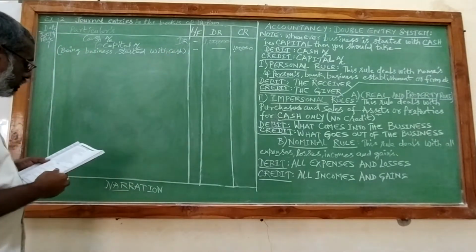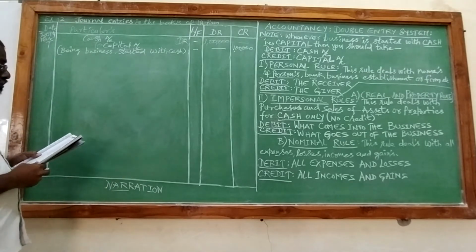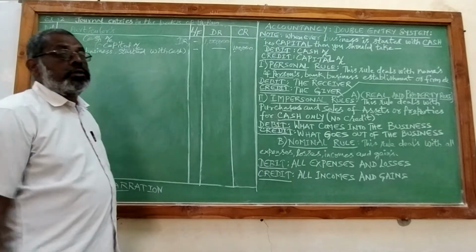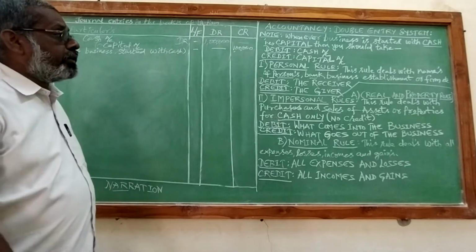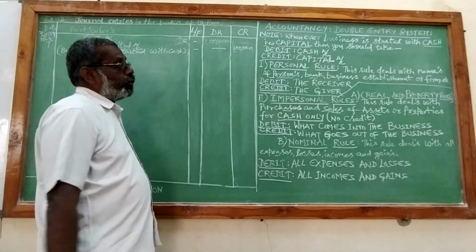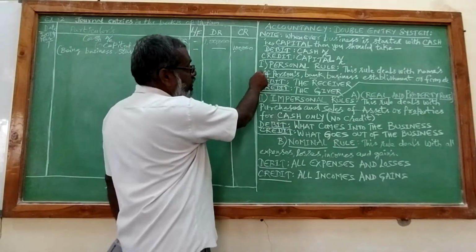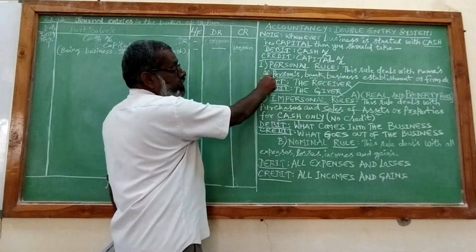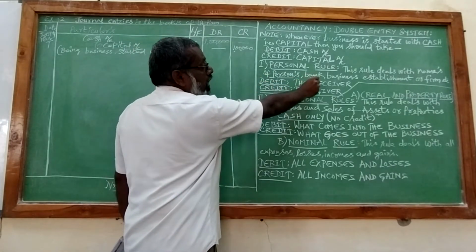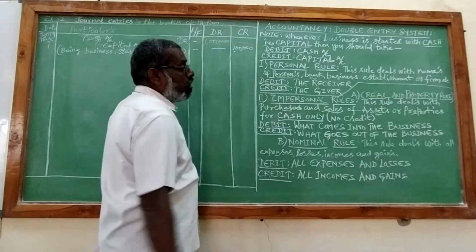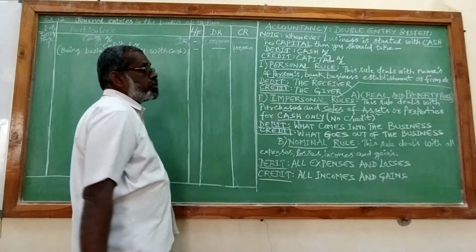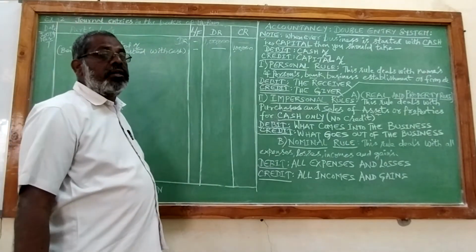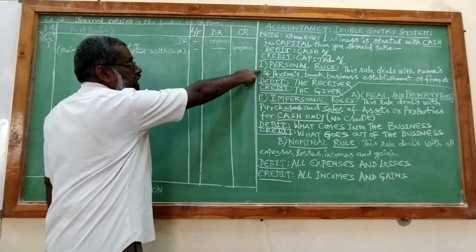Now, March 2nd, cash deposited into Canara Bank 60,000. Here Canara Bank is clearly mentioned, so this is dealt under the personal rule, because the personal rule deals with names of persons, banks, and business establishments or firms, etc.